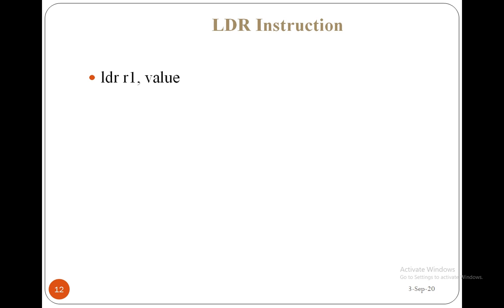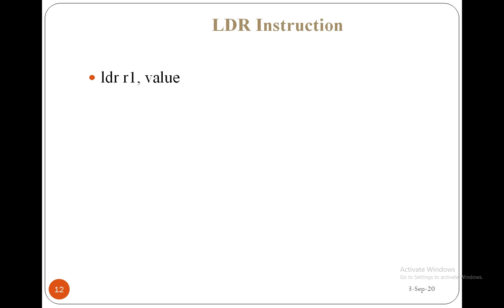So the LDR instruction. Let us consider LDR R1, value. Here value is some value, that may be 2 or 3 or anything. Now this LDR R1, value results in the address of the value being stored in the R1 register. Here R1 is the register. The registers are named R0, R1, R2, and so on up to R14.